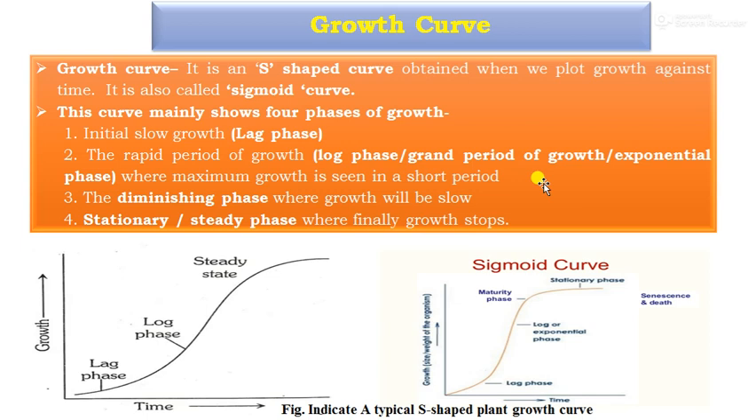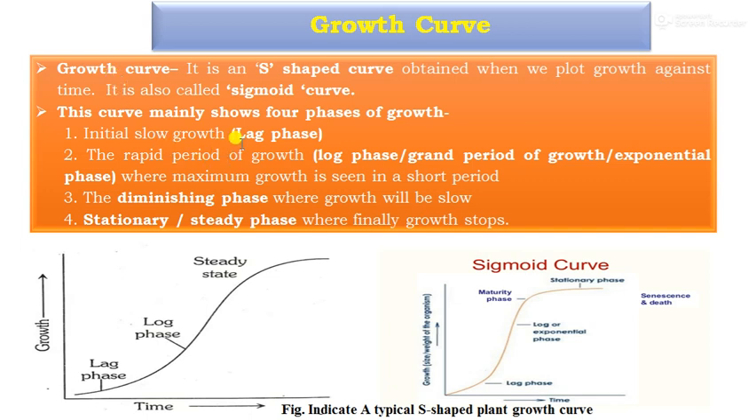Next one, the growth curve. The growth curve is an S-shaped curve obtained when we plot growth against time. That is called the sigmoid curve. The growth curve is also called the sigmoid curve. This is an S-shaped curve, especially obtained when we plot growth against time.